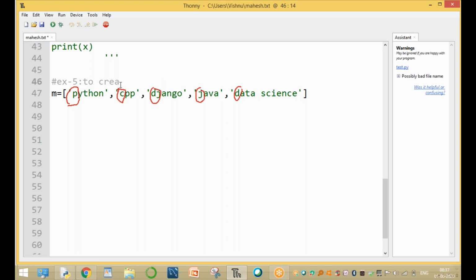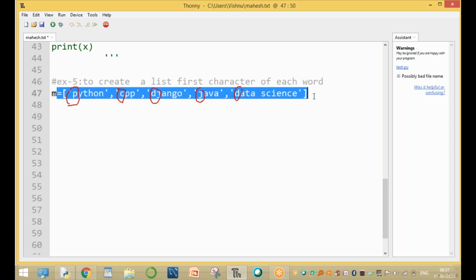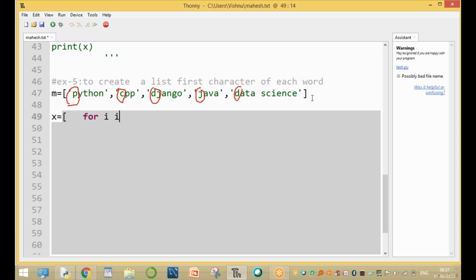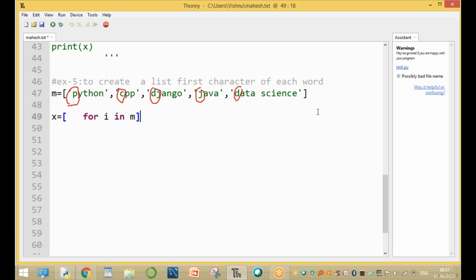To create a list of the first character of each word. This is the original list. To print the first character of each word, how to print, sir? For example, x equal to, okay, for i in m. Now here m value, now here we are using the m.